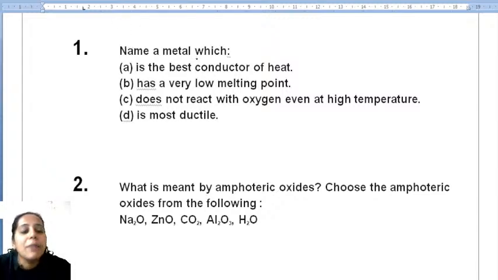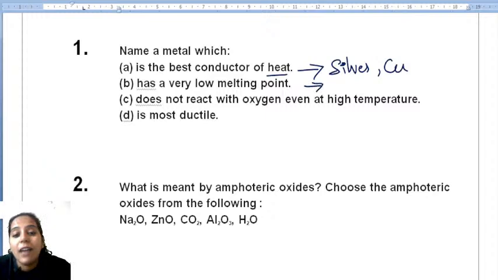Okay. Name the metal which is the best conductor of heat, children. Tell me. Some are telling silver and copper, some are telling copper. Both silver and copper are important, children. Silver and copper both are considered to be the best conductors of heat.